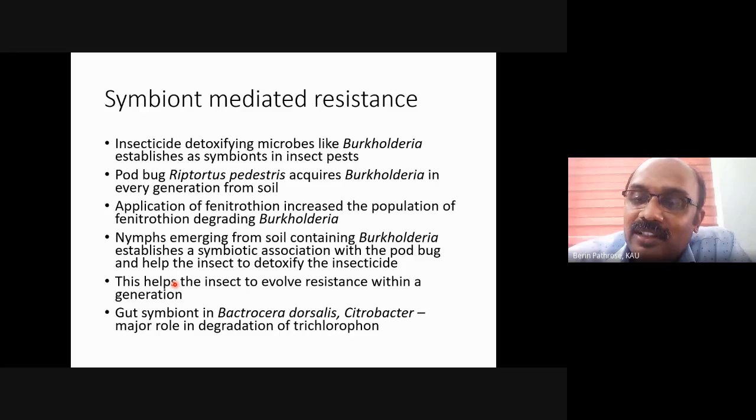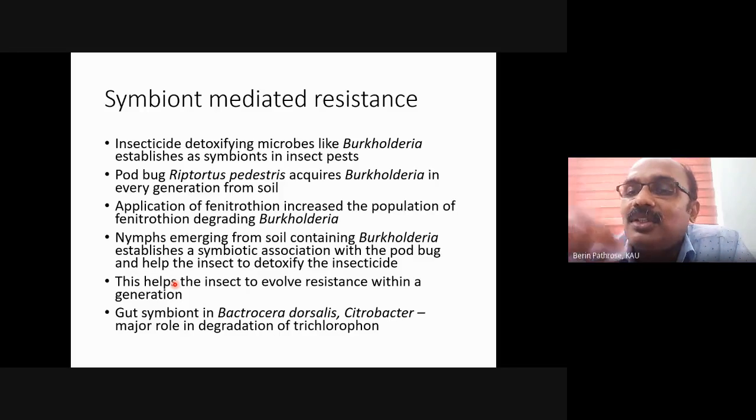This Burkholderia has the ability to degrade fenitrothion. So I am repeating, fenitrothion is an insecticide used in the cowpea ecosystem, and Burkholderia has the ability to degrade it. If we are using fenitrothion in a cowpea field, the population of Burkholderia in the soil increases. The function of Burkholderia is to detoxify this fenitrothion naturally.